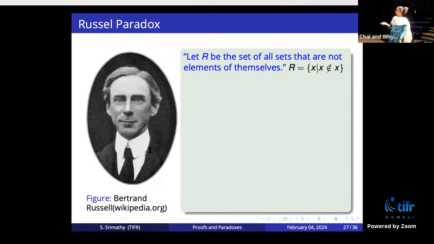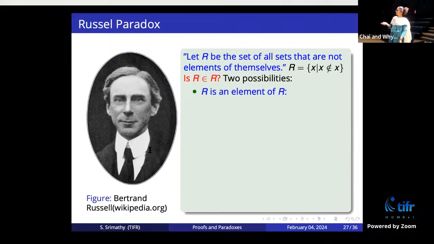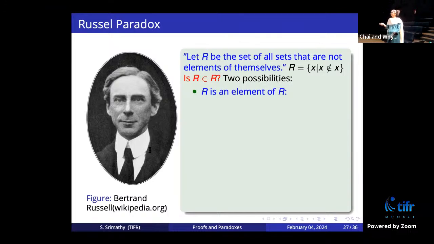And if you want to write this mathematically, it is the set of all x such that x is not contained in itself. Okay, so this is what I write in mathematical terms. So the question is, is R contained in itself? R is a huge set which contains all the sets which do not contain themselves. You take R now and you ask, is R contained in itself as an element? Again, there can be only two possibilities. R is either contained in itself or R is not an element of itself.